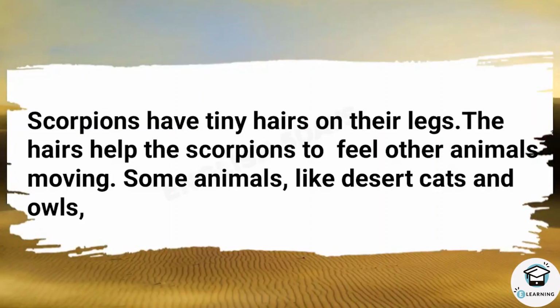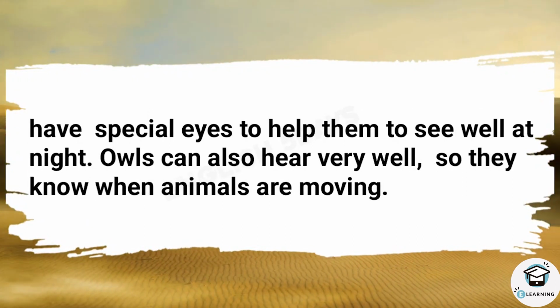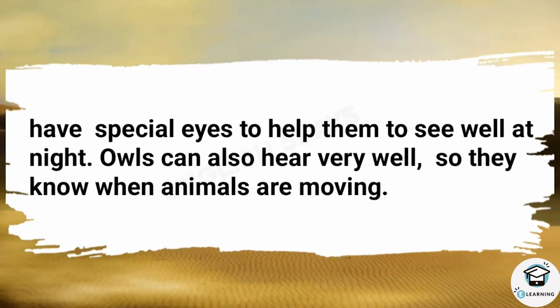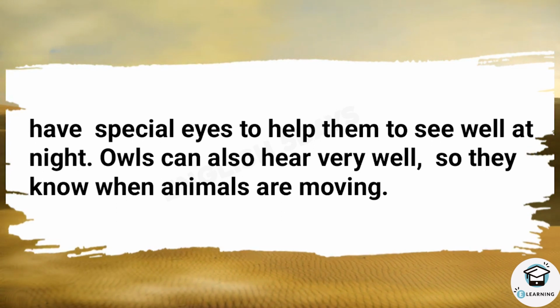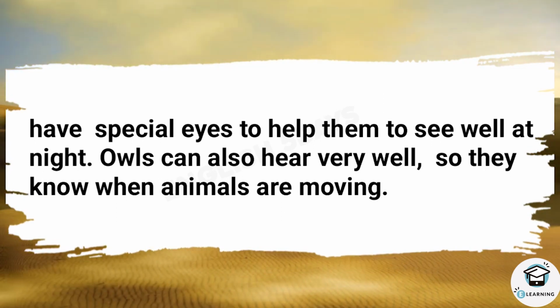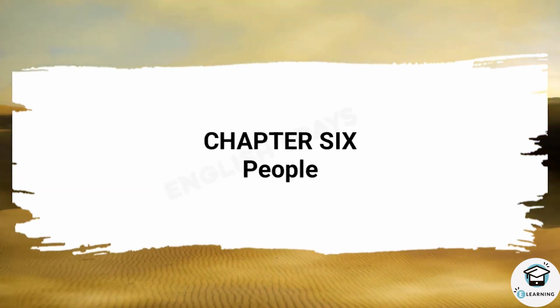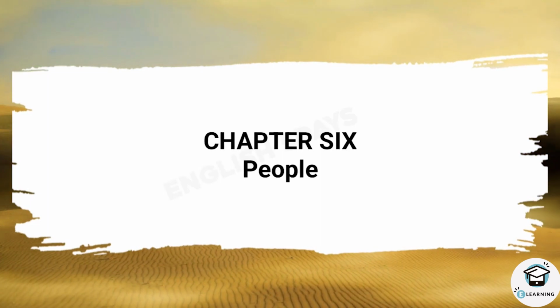Some animals, like desert cats and owls, have special eyes to help them to see well at night. Owls can also hear very well, so they know when animals are moving. Chapter 6. People.